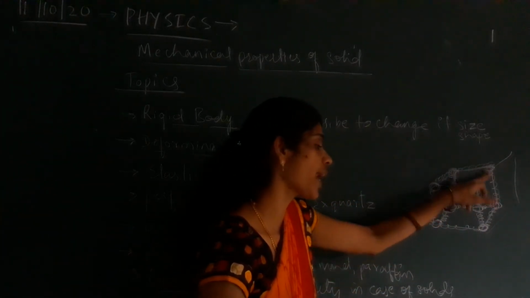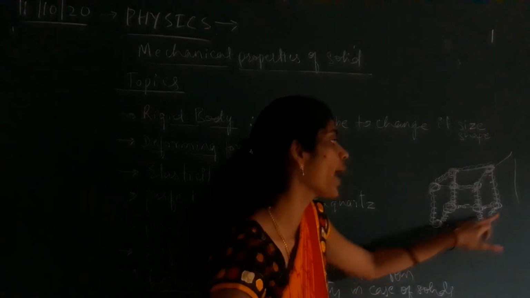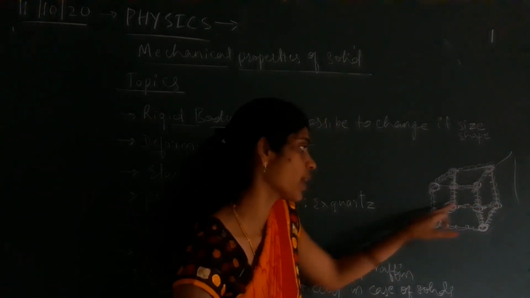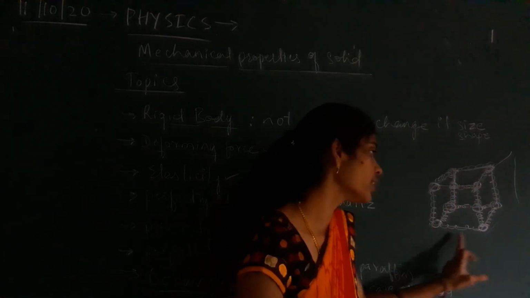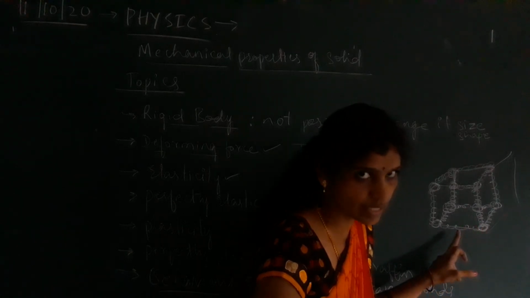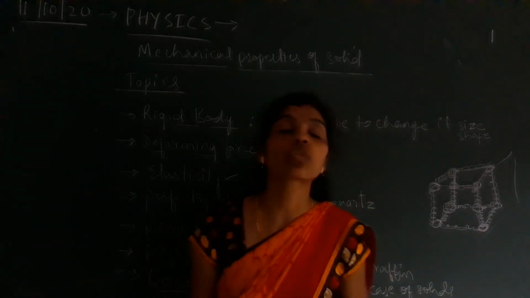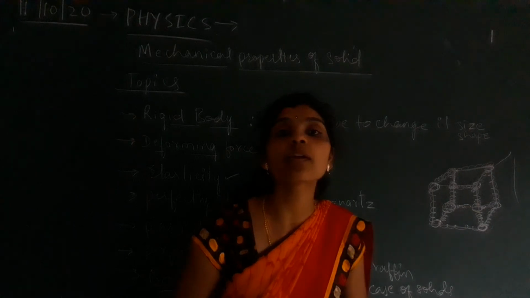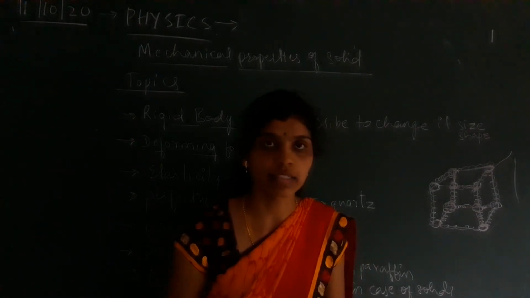Just see the diagram: we can identify that all the atoms are joined together, with the intermolecular force of attraction existing between them. Therefore the solid material has the property of elasticity.